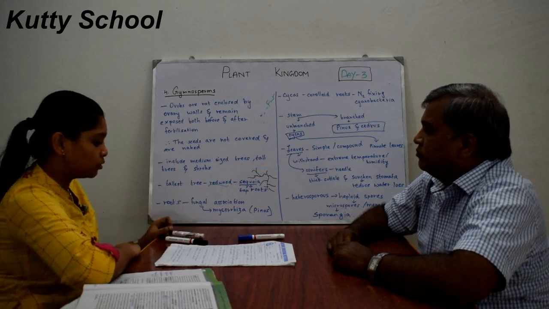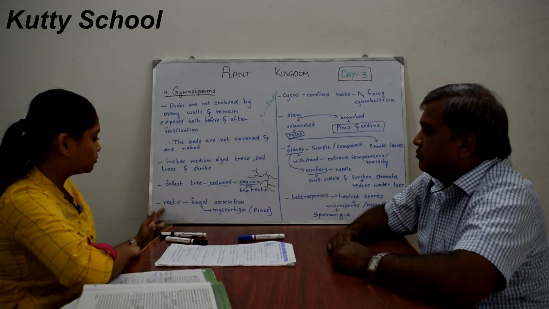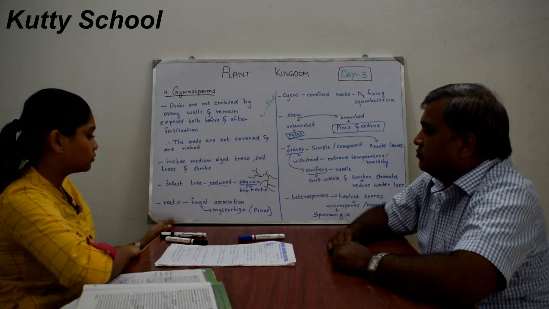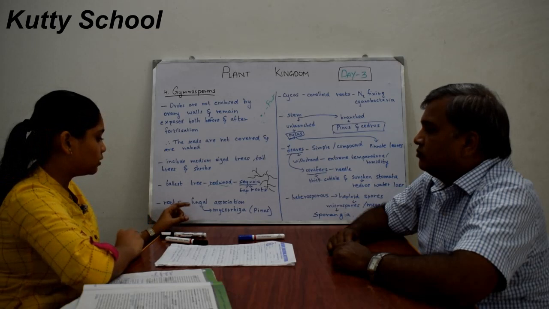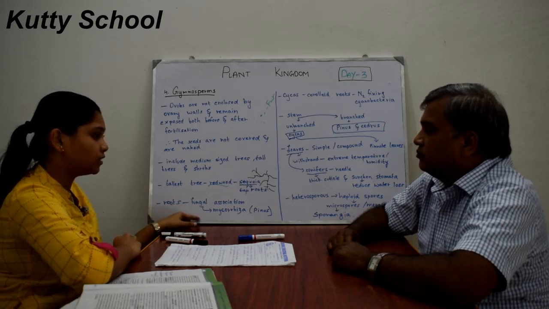Some of the gymnosperm roots have a fungal association. In gymnosperms, their roots will be occupied by fungi, and that association is called mycorrhiza. It is found in Pinus plants.